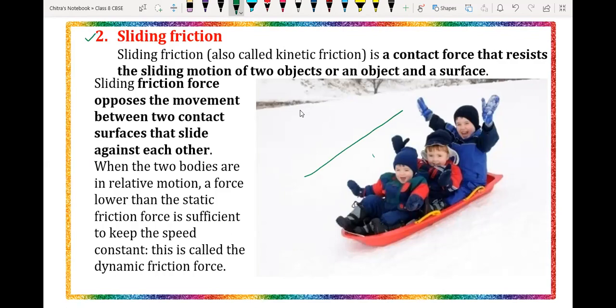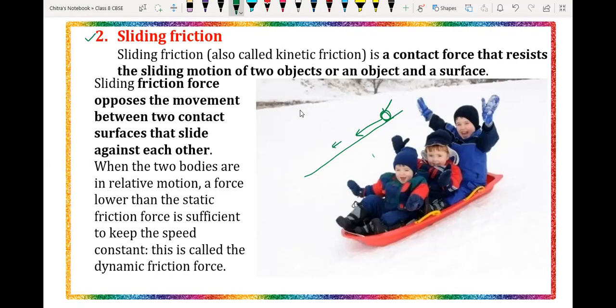On that sliding surface or slope, if you keep any object over here, that object will move in that particular direction. Is it?